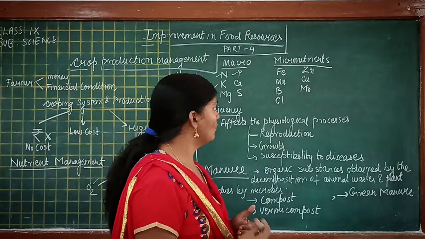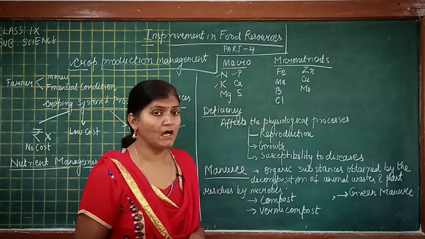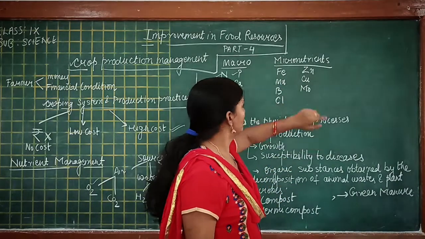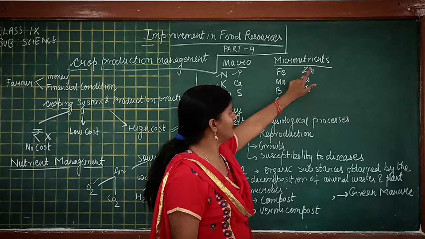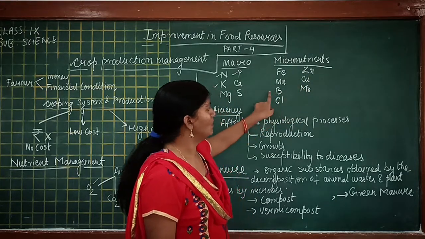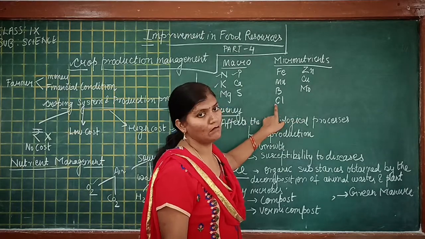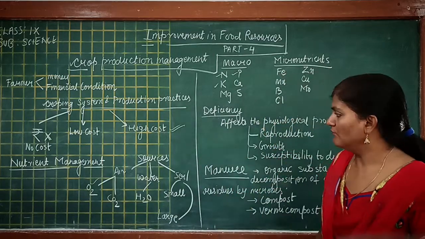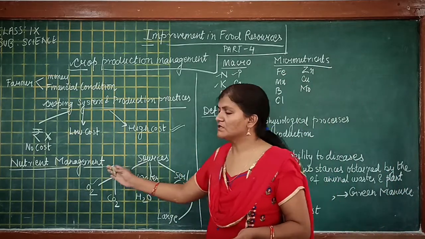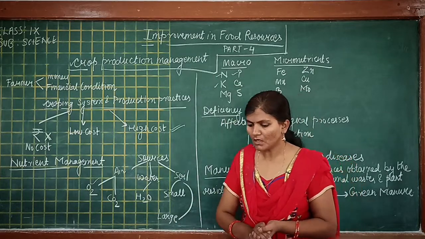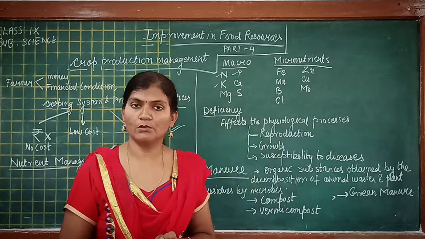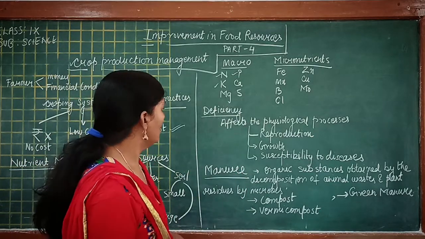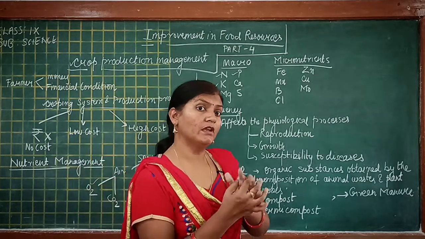Then we have certain more nutrients which are required by the plant in lesser quantity. These are known as micronutrients, for example iron, zinc, manganese, copper, boron, molybdenum and chlorine. So these are also nutrients required by the plant, and obviously all plants need the nutrients which I have mentioned here. Some nutrients are required in larger quantity and some in smaller quantity. Okay students, now what will happen if a plant doesn't get these nutrients?